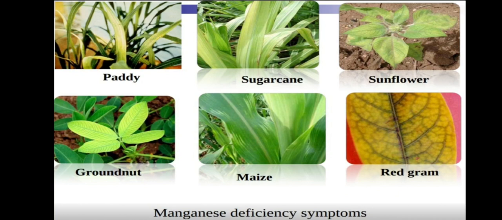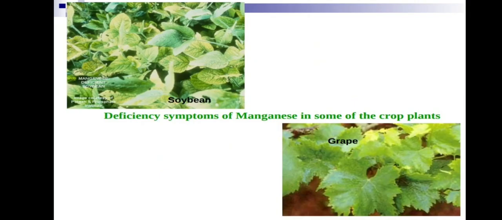Next, paddy, sugarcane, sunflower, groundnut, maize, red gram. We can see the full chlorosis occurred on the upper leaves, and again the chlorosis occurs, which leads to development of brownish spots. Next, deficiency symptoms of manganese in some of the crops, that is grapes, soybean. You can see chlorosis occurs, but small, like a spot.